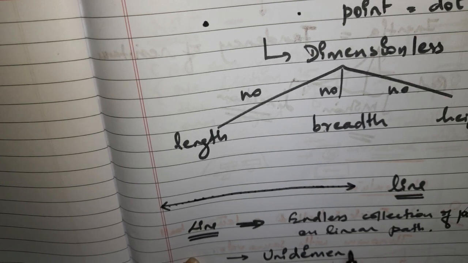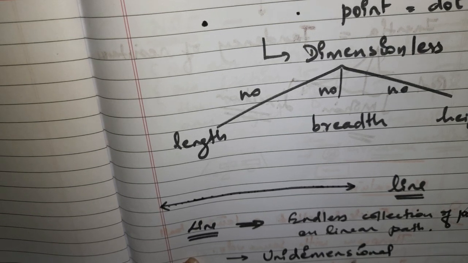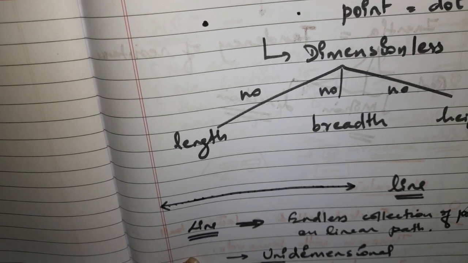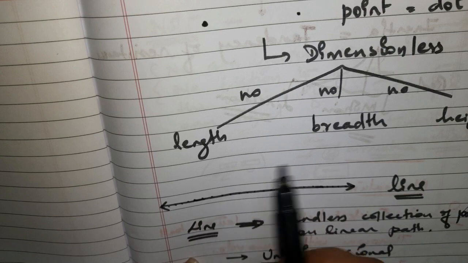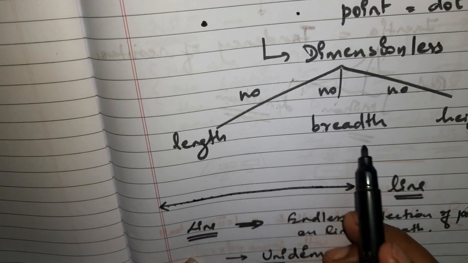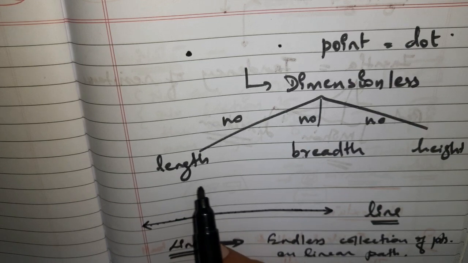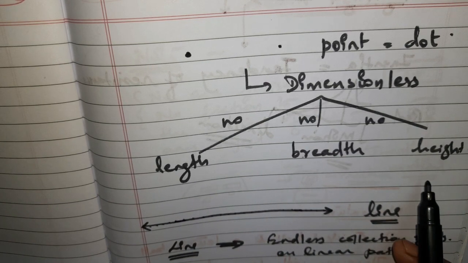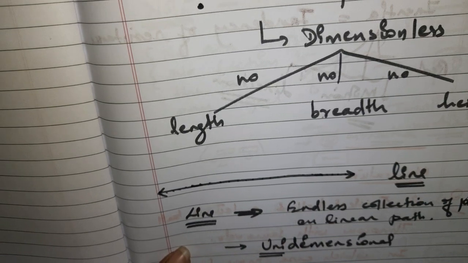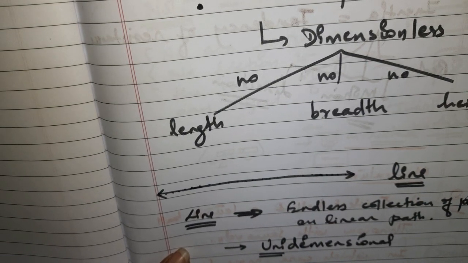Line is unidimensional. When I'm using the word uni, it means that it has either one of these three: either it is going to have length or breadth or height.